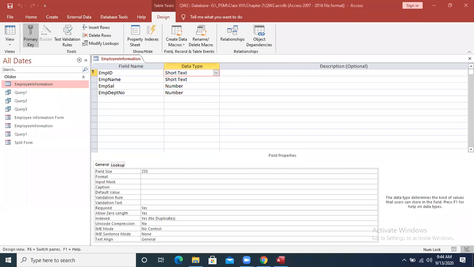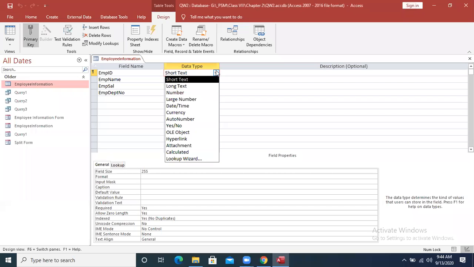Yes, Junaid Khurshid. So, short text. Junaid, can you give any example where we are going to use yes or no? Can you give any example? Like, if you have a number... Matlab, in the form of a question, if something is there. For example, student enrolled status. If he is enrolled, yes. If he is not, no. These are basically the Boolean values that we store.